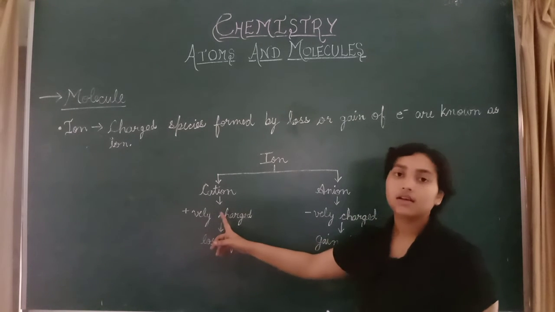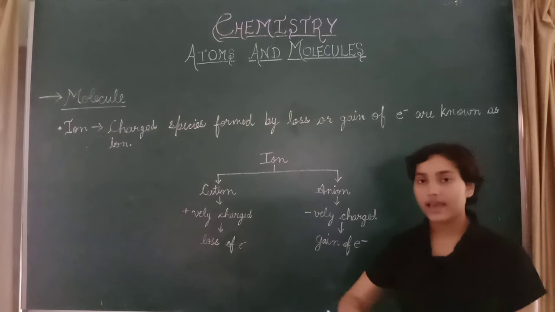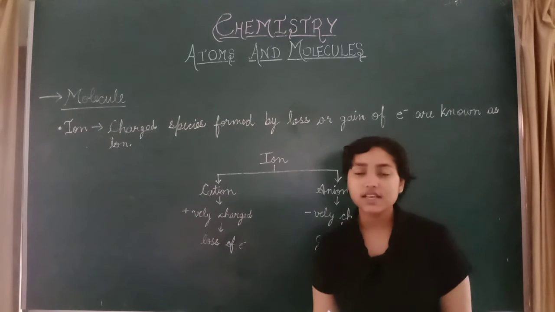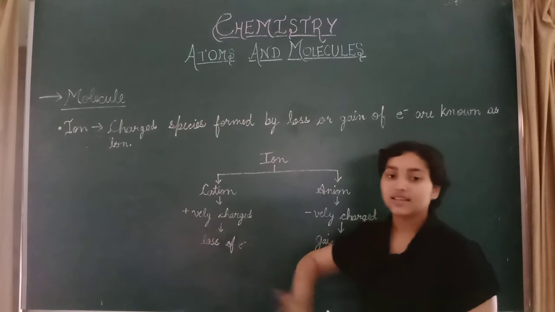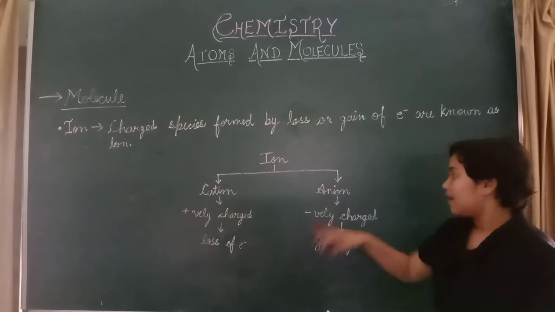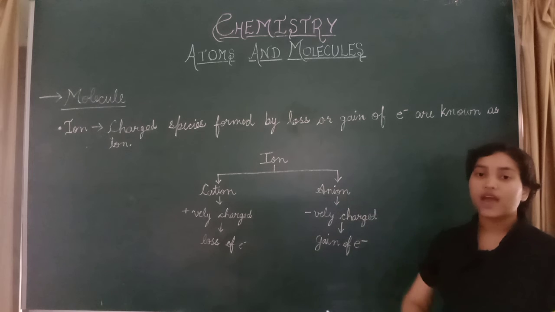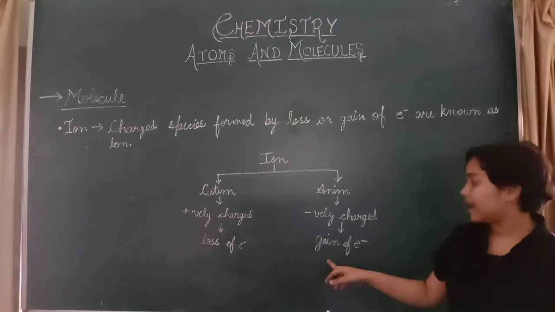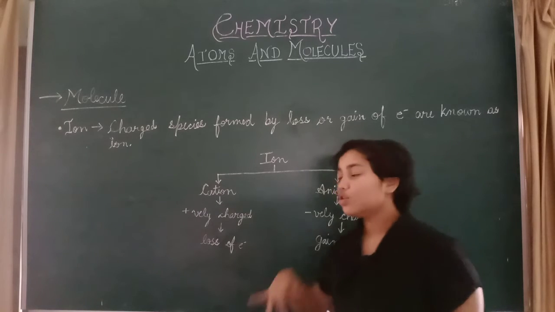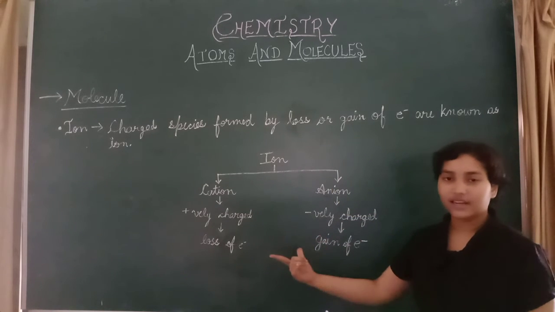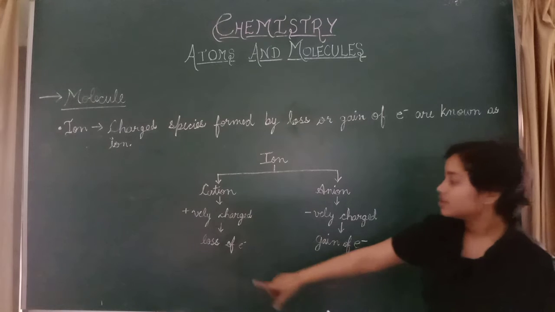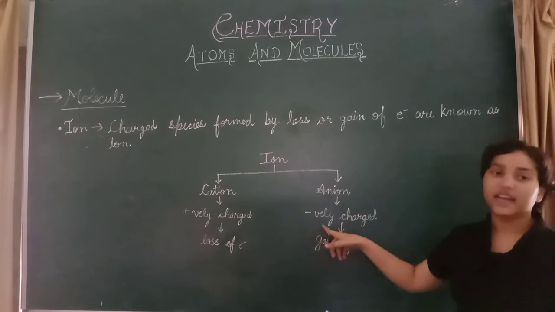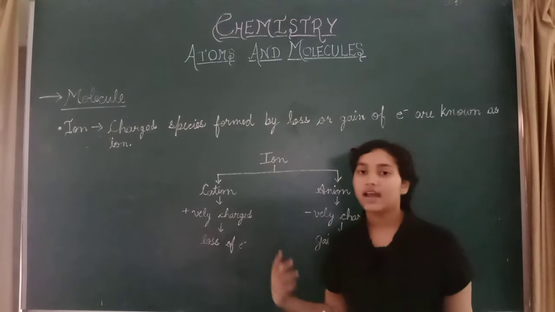A cation is formed when an element loses electrons, then it gets a positive charge. An anion is formed when an element gains electrons, then it gets a negative charge. Loss means positively charged and gain means negatively charged. So this is cation and anion.